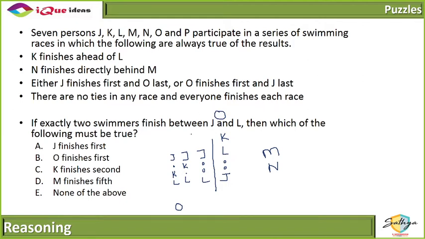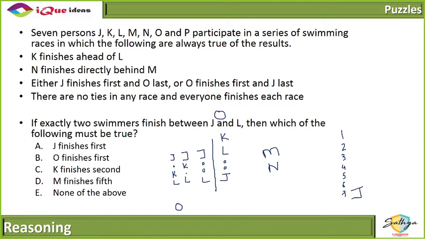Now, if exactly two swimmers finish between J and L, then which of the following must be true? Let's assume that J finishes last, right? So I have 1, 2, 3, 4, 5, 6 and 7.